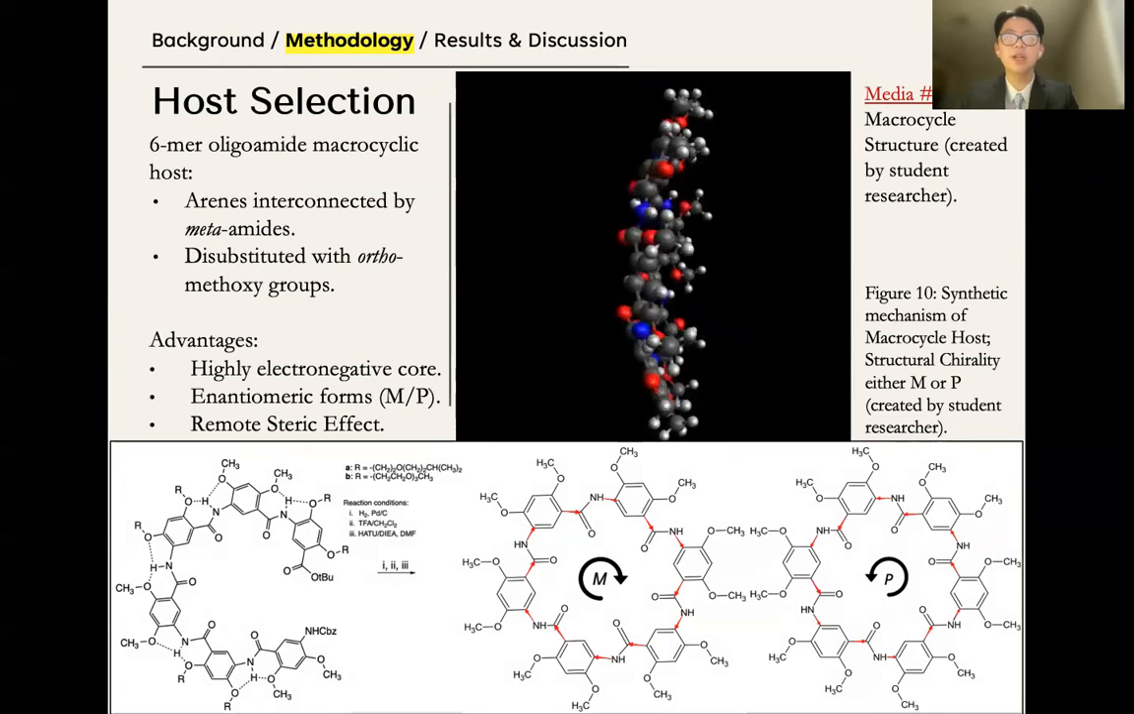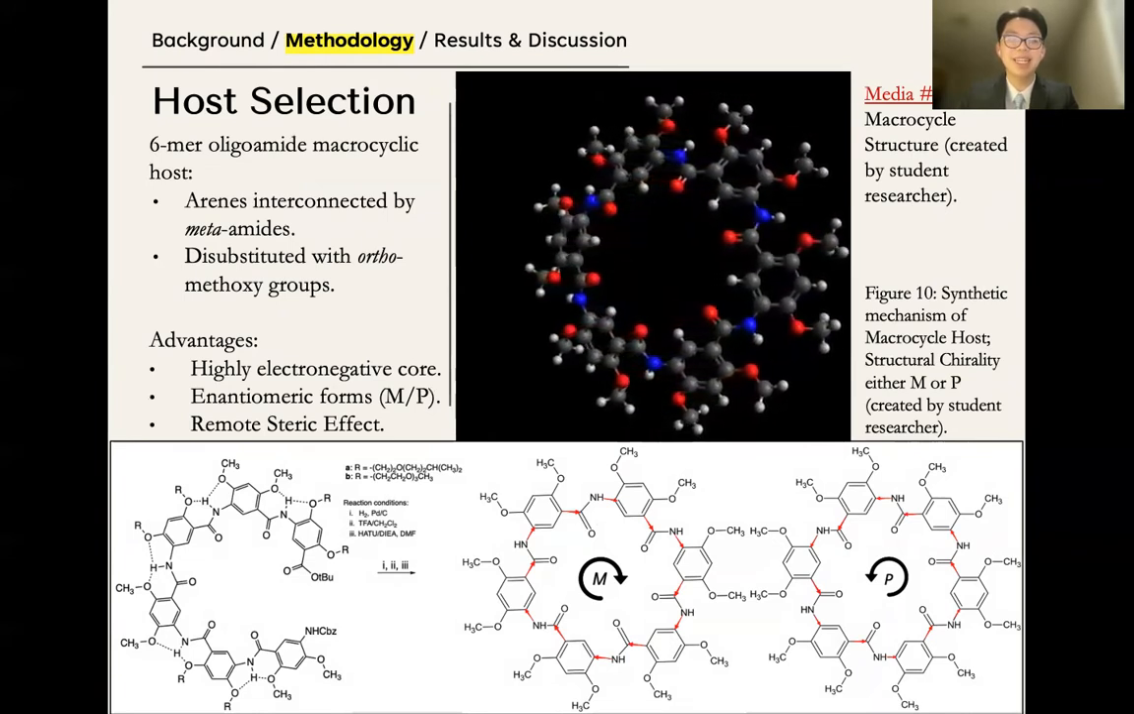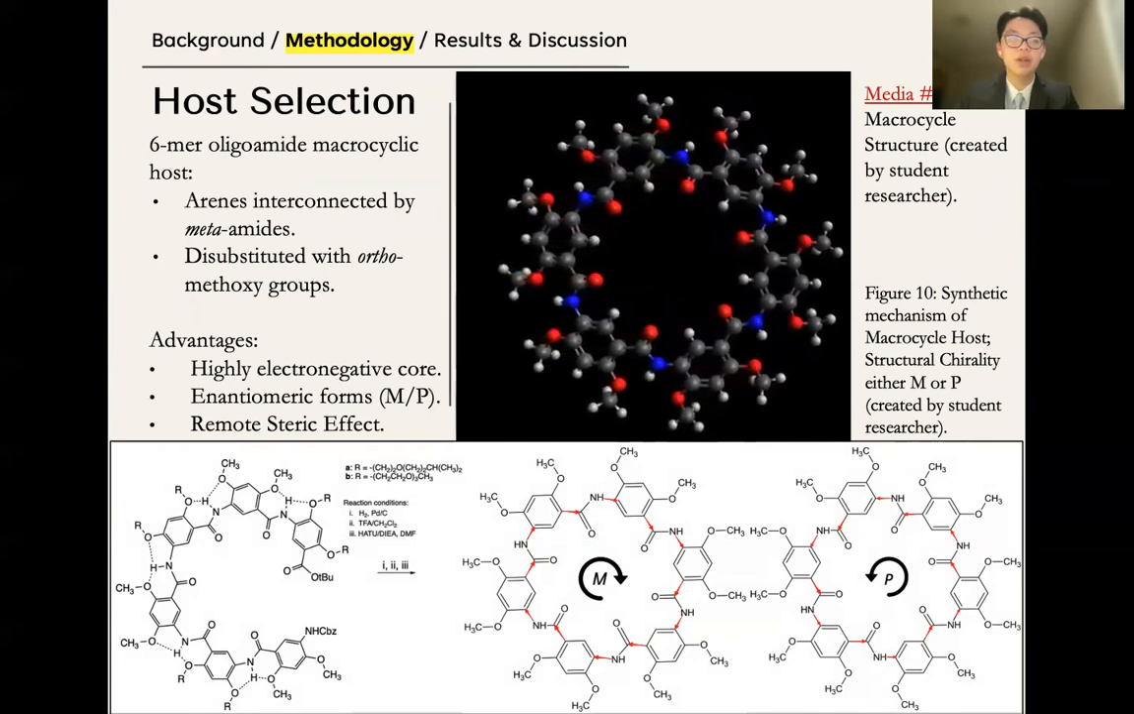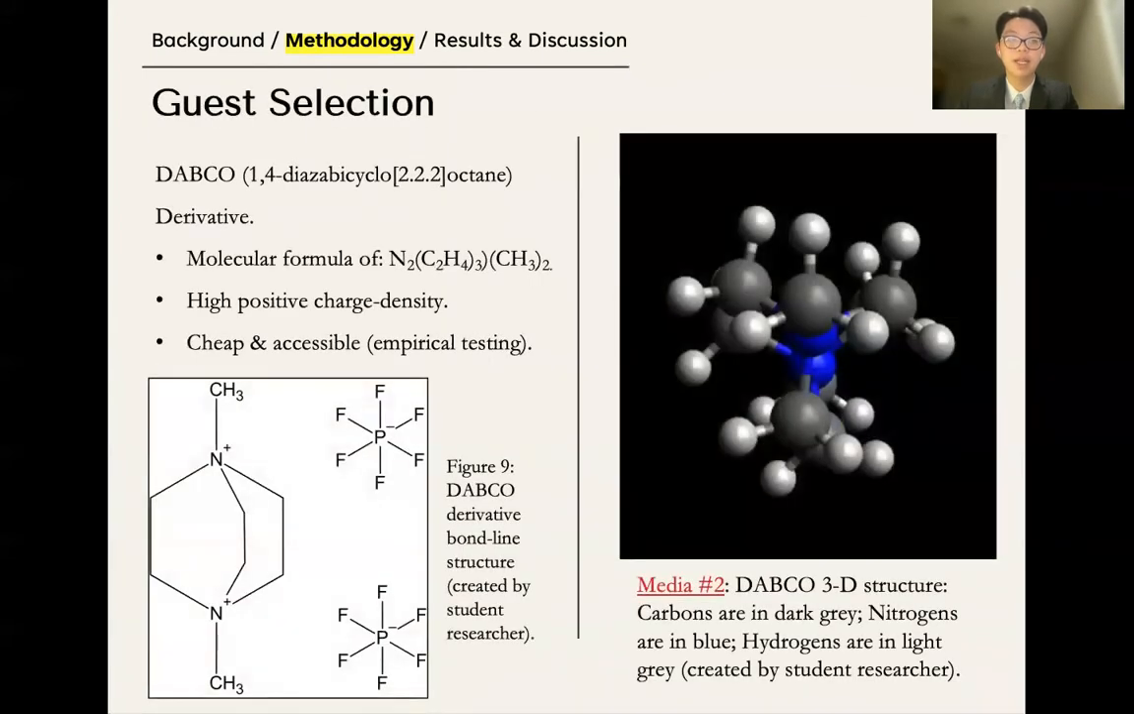The advantages of this oligoamide macrocycle are its rigidity afforded by intramolecular hydrogen bonding and pi stacking interactions leading to self-assembly. It also has 2 enantiomeric forms, either M or P. Finally, the remote steric effect or folding of the precursor polyamides was beneficial for greater selectivity for the 6-mer during synthesis. Next, the purpose of the guest selection was to model the macrocycle's host-guest interactions.